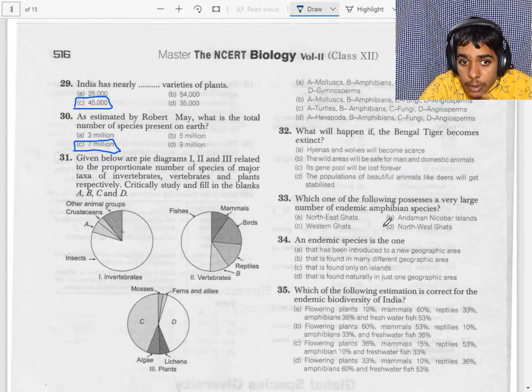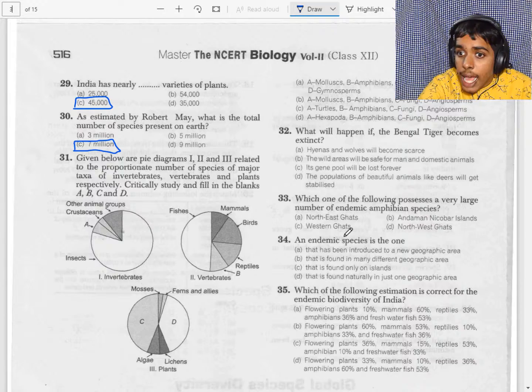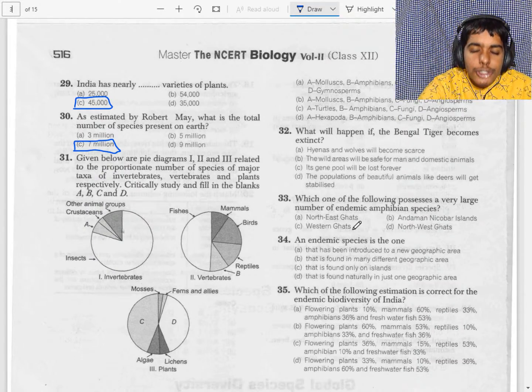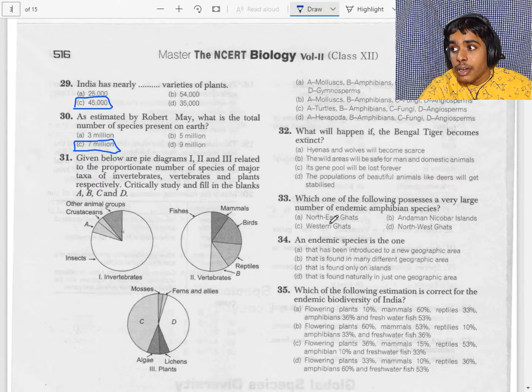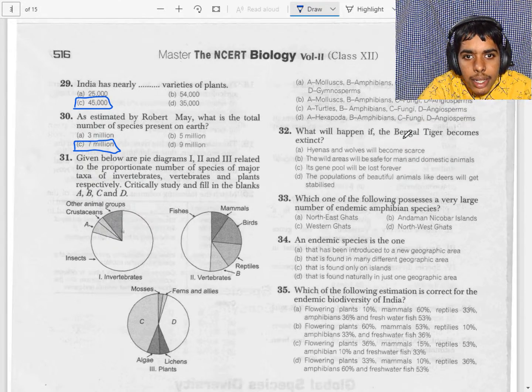Now, at first, we have seen that the Western Ghats has more amphibian species diversity compared to the Eastern Ghats. We cannot check that because we have only just started. Now, an endemic species is the one. Now let's see the answers. Introduced to a new area, no, that is alien species invasion.